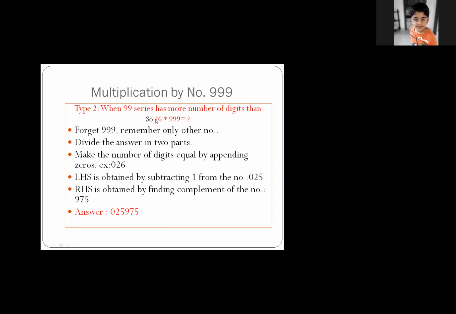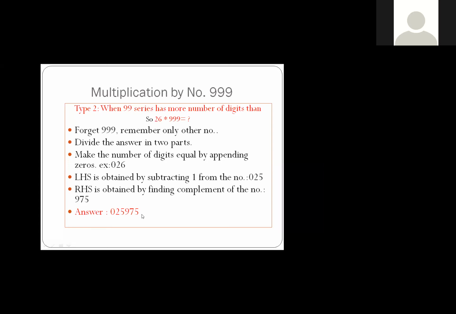So what we will do now, see. In 26, you will put 0, so it will become 026. Now subtract 1. So 026 minus 1, the answer will be 025, right? And the right-hand side part is obtained by applying Nikhilam Sutra. 9 minus 0 is 9. 9 minus 2 is 7. And 10 minus 6 is 4.